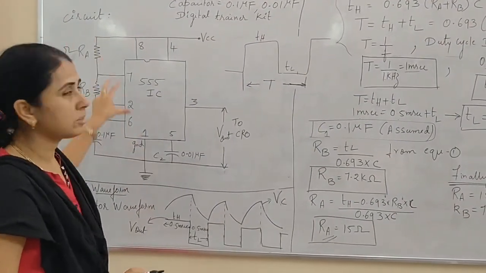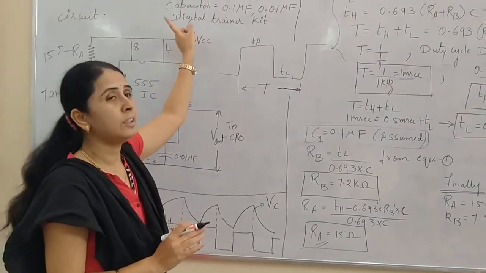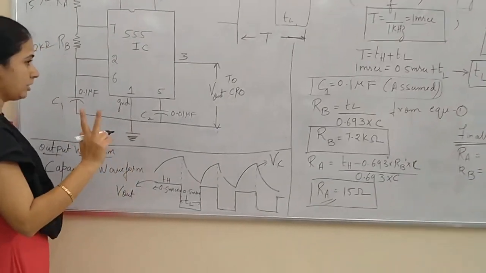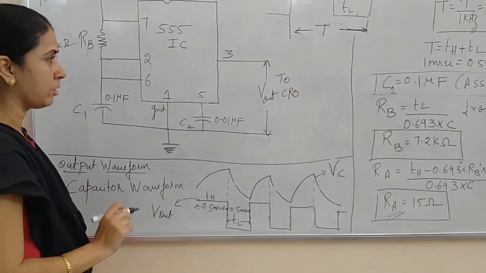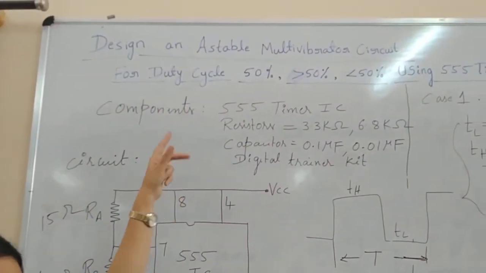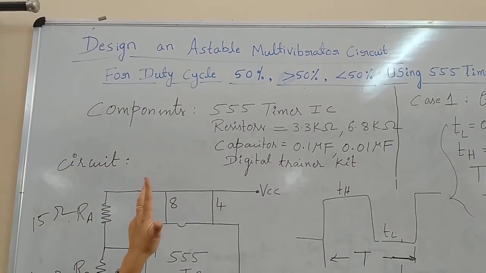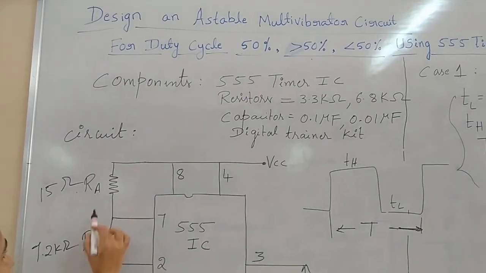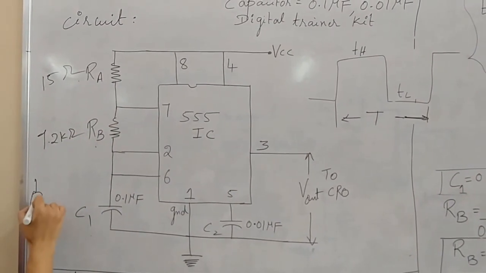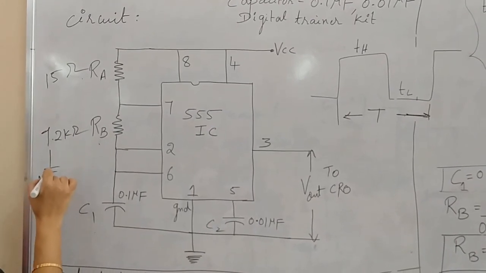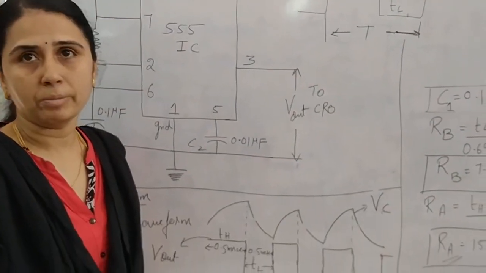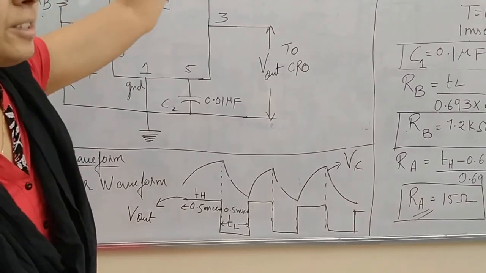Making use of these components, you need to connect this circuit using a digital trainer kit and observe the waveform on a CRO. We are supposed to get two different types of waveforms here. These are the two outputs. As I told, an astable multivibrator is an oscillator. It produces a sustained oscillation without any external input. You can see in the entire circuit, we do not have any input. We do not give an AC input or a DC input. So without an external input, we get two output waveforms. Hence it is called an astable multivibrator.